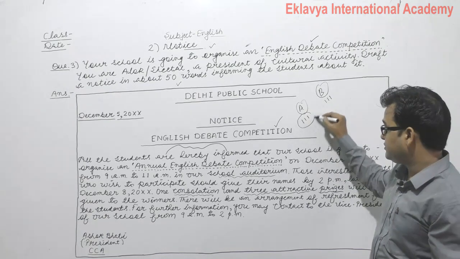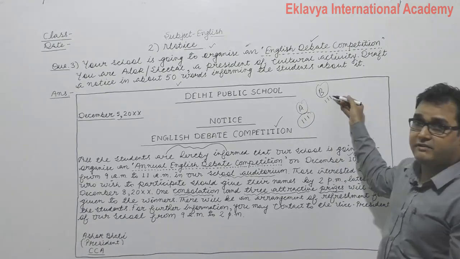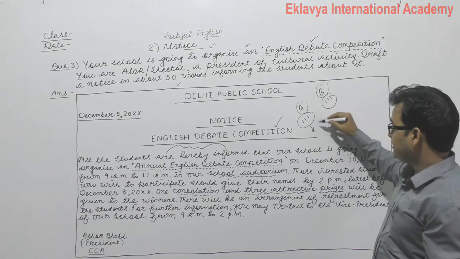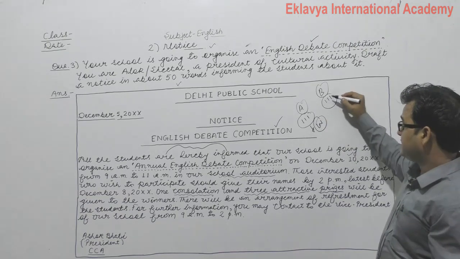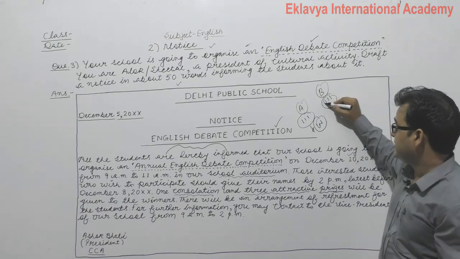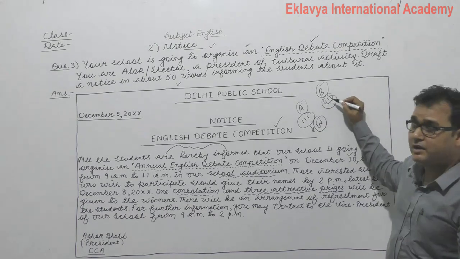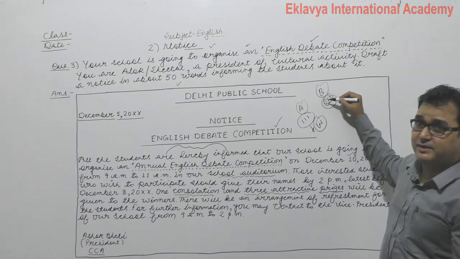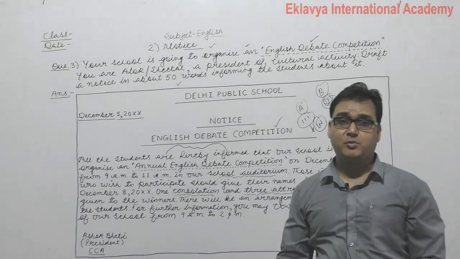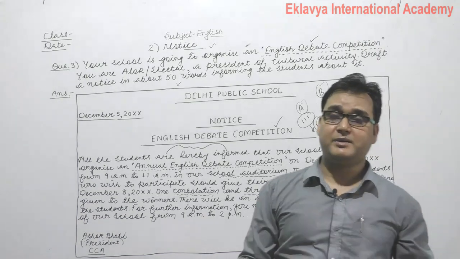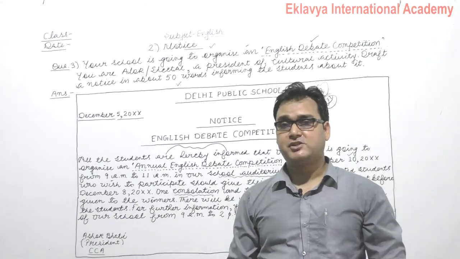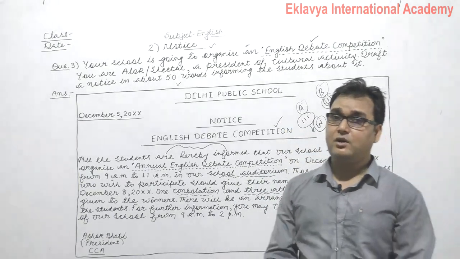So 3 students either from here or from here will be winners. But the student who performs the best in the opposite team, out of these 3 students, will also be awarded. That is the meaning of consolation. It means that the runner-up will also be given a consolation prize, a special prize by the management.